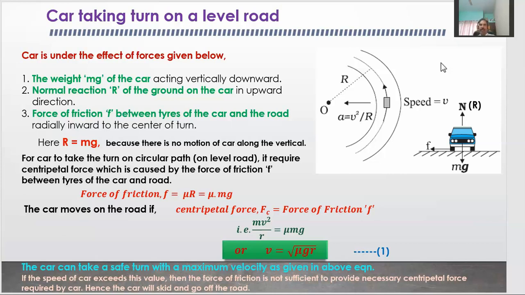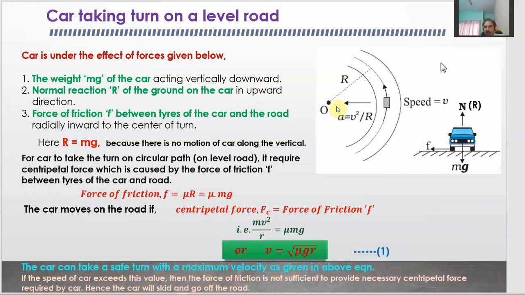A level road is one which is not tilted in any way, it is leveled. So what is the value of centripetal force and what maximum velocity can the vehicle have in order to take the turn safely over a level road, this we can discuss here.